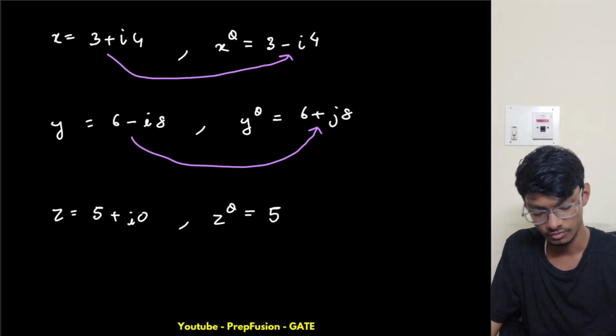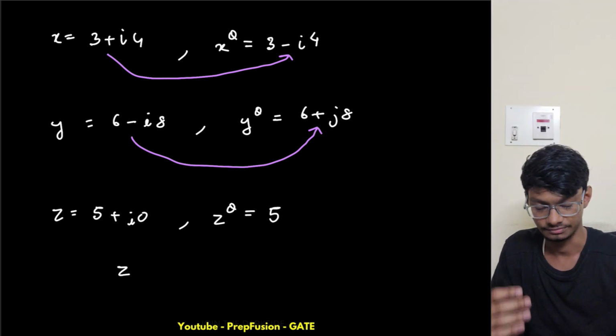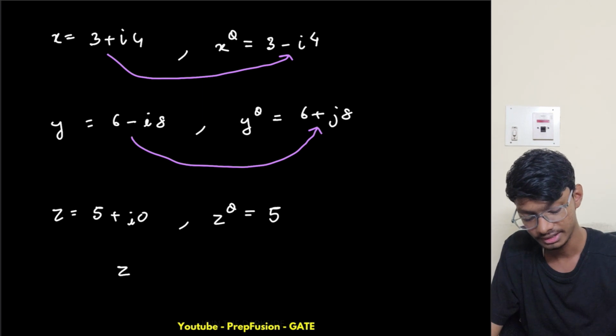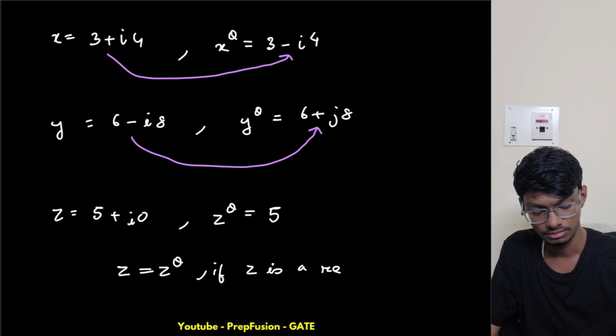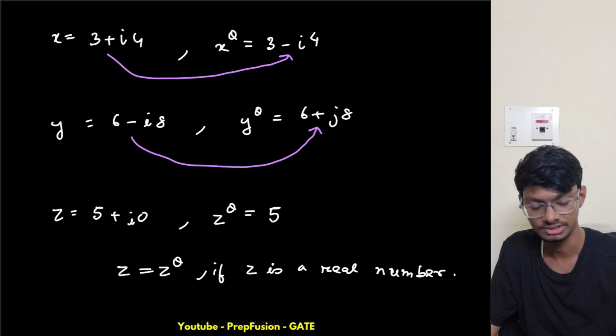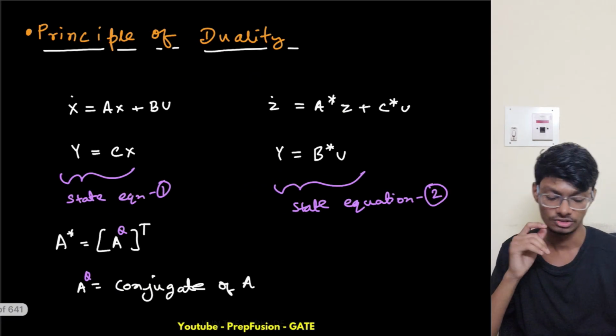From here I can assert that z equals z theta if z is a real number. Now why is this important? We'll see.